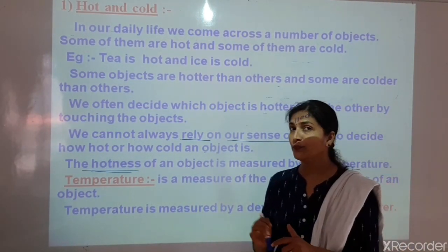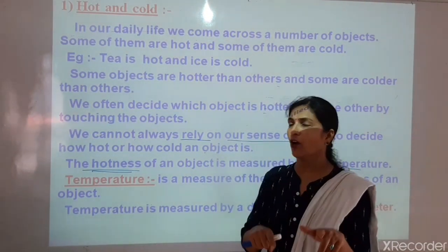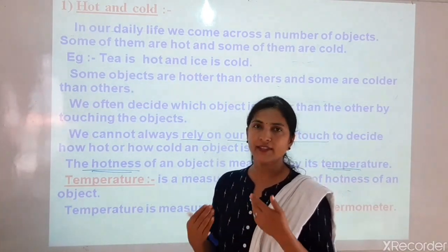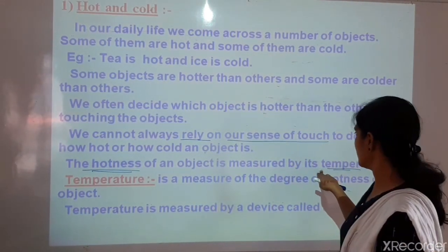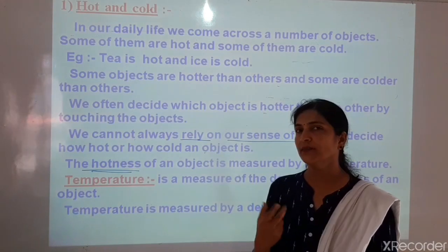So how hot or how cold an object is can be measured. We cannot rely on our sense of touch, so we measure it by its temperature. Now what is meant by temperature?